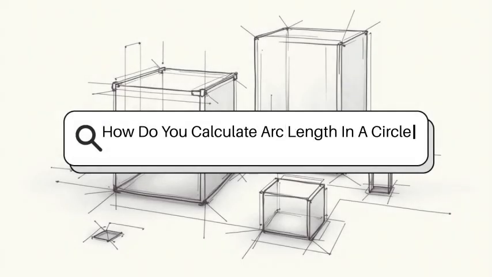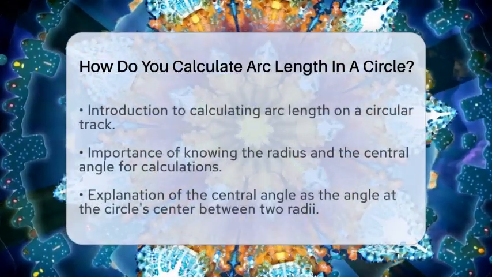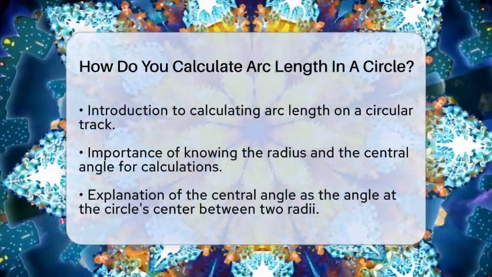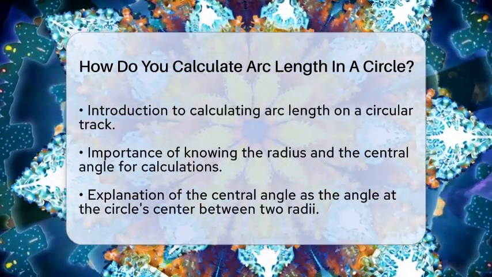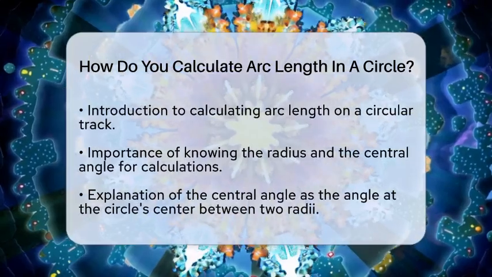How do you calculate arc length in a circle? Imagine you're walking along the edge of a circular track. How far have you gone if you only walk part of the way? That's where calculating the arc length comes in.